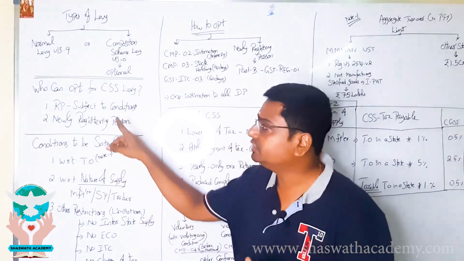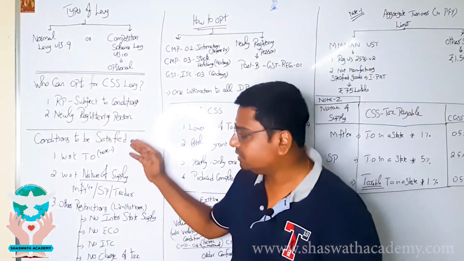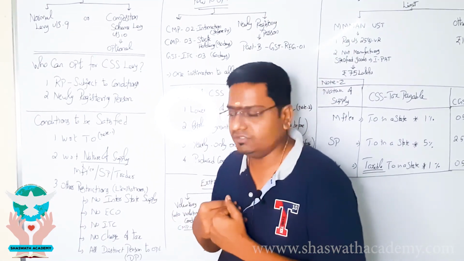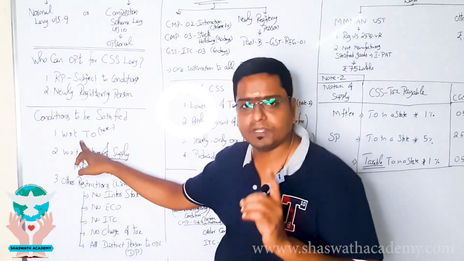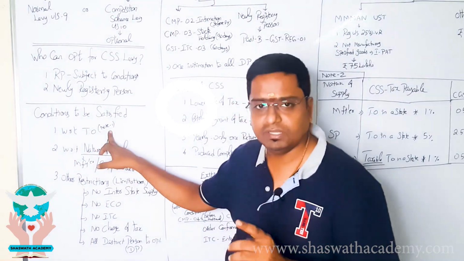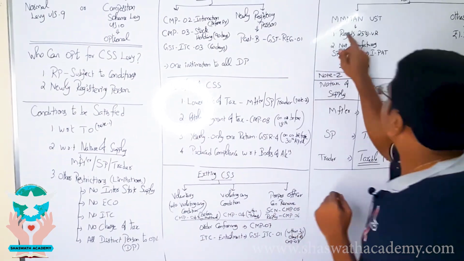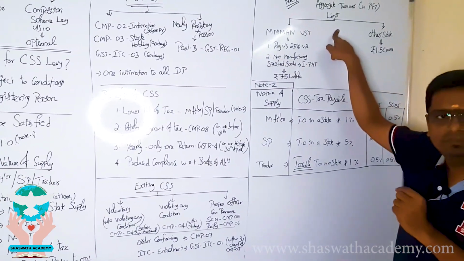And what are all those conditions subject to which a registered person can opt? There are a series of conditions which we have to think about or register in our mind so deep. First one is with respect to turnover, and I am giving a note 1 for that. So let's go to note 1. What is the aggregate turnover limit for the same? Here we go for the aggregate turnover limit.